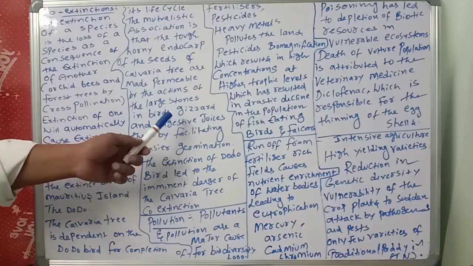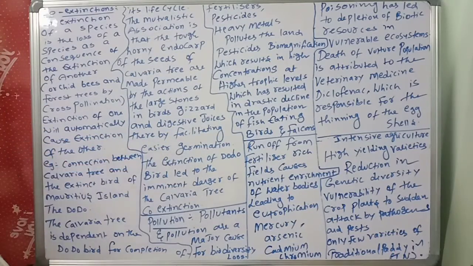So what do you understand from this? When the bird eats the seed, the seed is converted into a permeable one by the action of the large stones in the bird's gizzard and digestive juices, thereby facilitating easier germination.